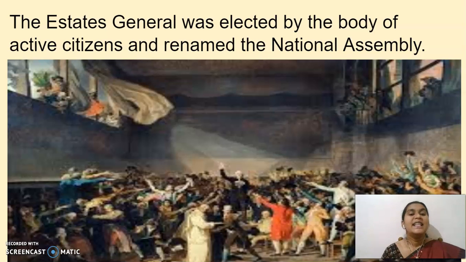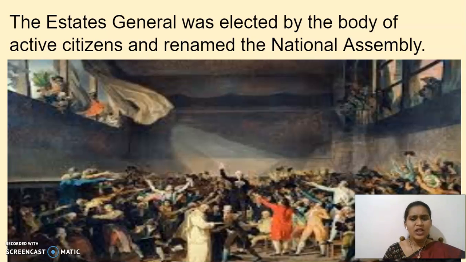So finally they started the National Assembly, that means all the third estate people. There we could see the prosperous and educated people were involved in drafting the constitution.